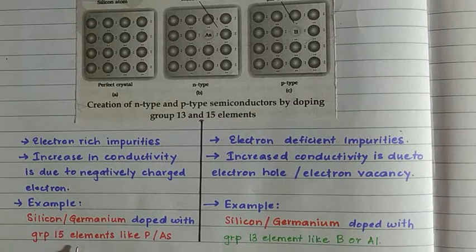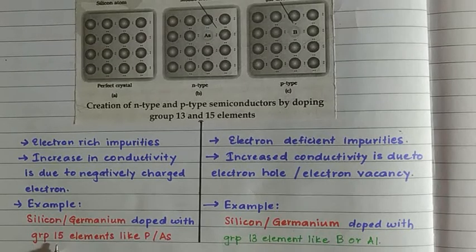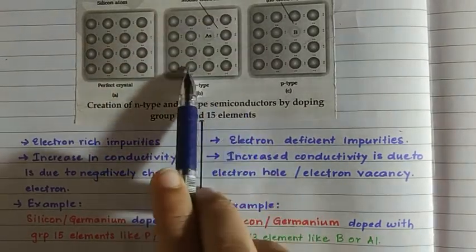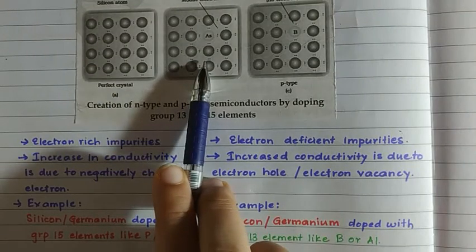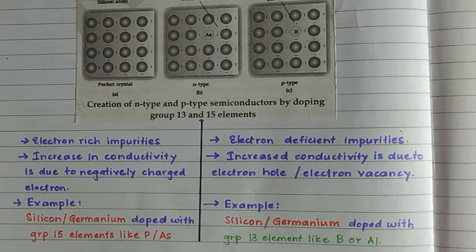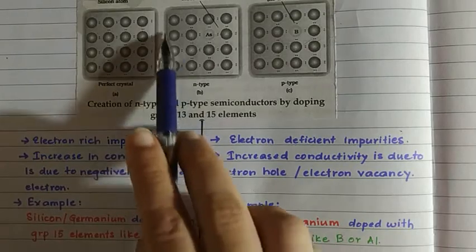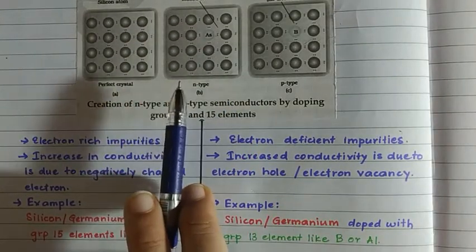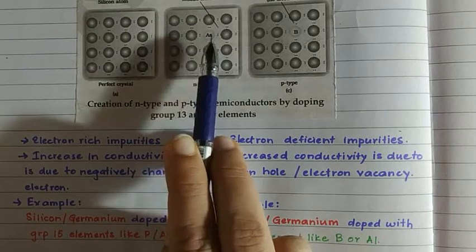Valence shell: ns2, yes, np3, right? Group 15, 5 electrons in the valence shell. So it is ns2 np3. So how many electrons does it have in its valence shell? 5, right? So they contain 5 valence electrons. Now consider this a silicon crystal. If it is doped with arsenic, which is in group 15, for example, what happens? They will occupy some of the lattice sites in the silicon or germanium crystal. Now this has 5 valence electrons, correct?